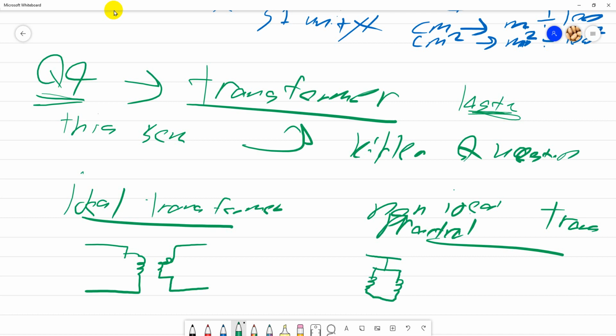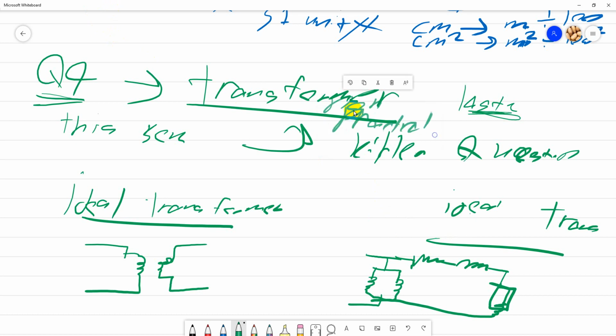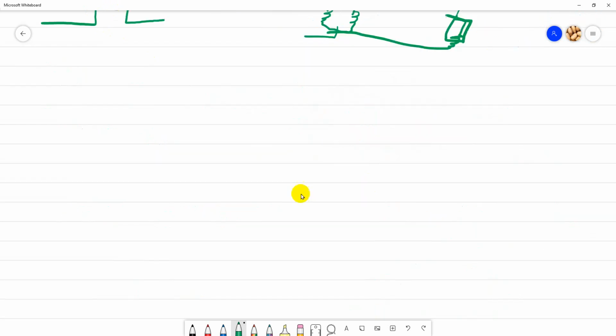Remember something like this: the inductor, what is it called? Check back. What is this called? Then this one is the load. Make sure you know what the ideal and non-ideal transformer are, and then you have to know how to draw each type of transformer.